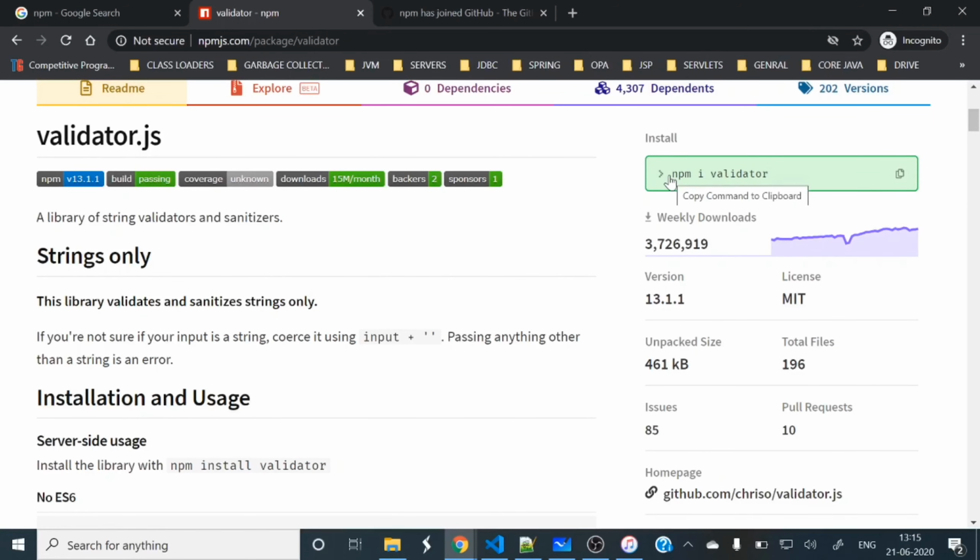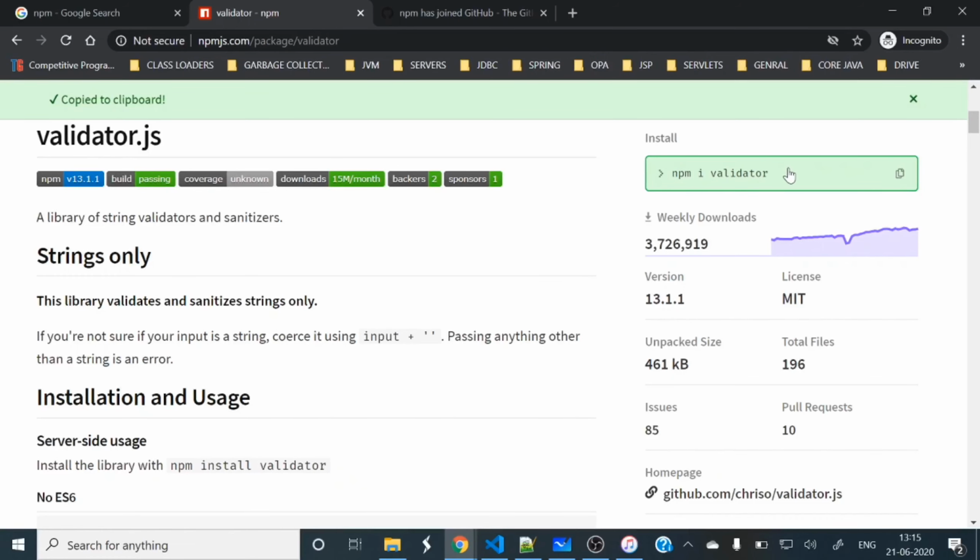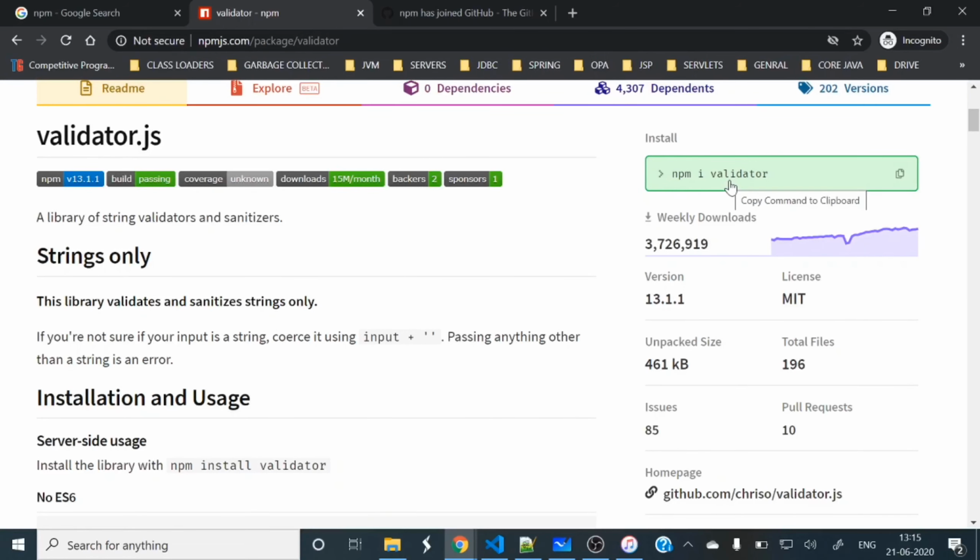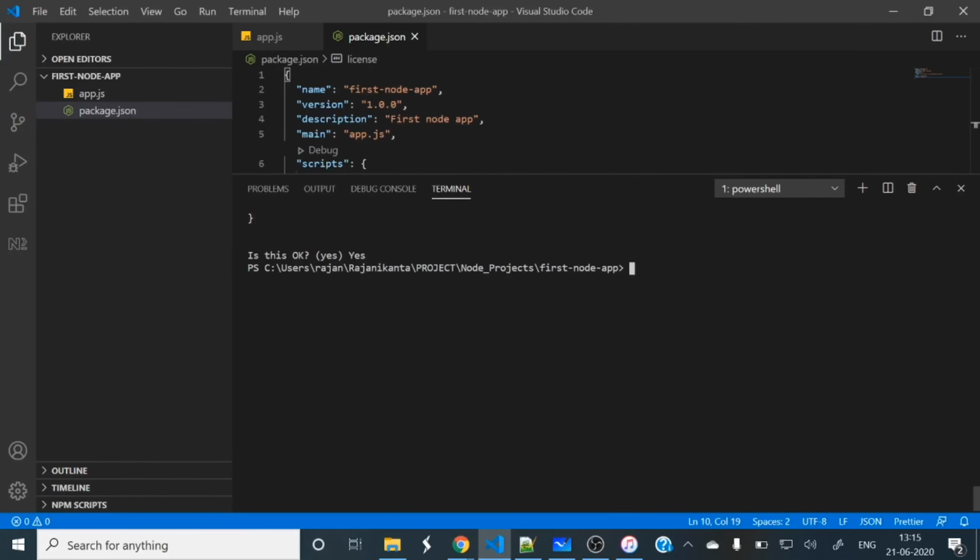So this is the command. Let's copy this command from here. Copied. npm i validator. Okay, let's switch back to our folder.